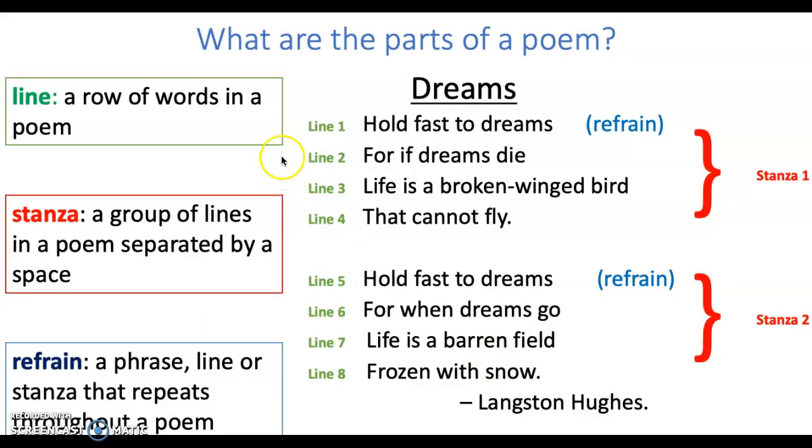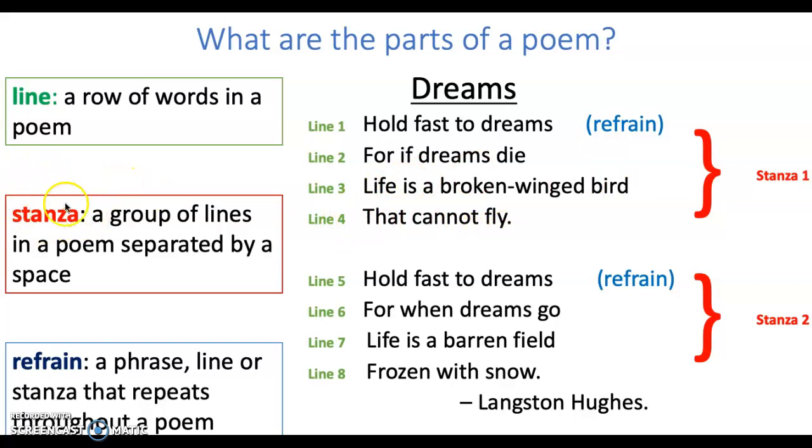Now we're going to talk about 3 parts of poems that you often see. The first is a line, which is a row of words in a poem. In this poem called Dreams, we can see that there are 8 lines. Line 1 is, hold fast to dreams. Line 2, for if dreams die. Line 3, life is a broken-winged bird. Line 4, that cannot fly.